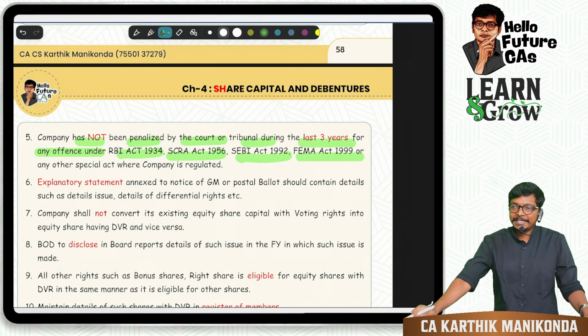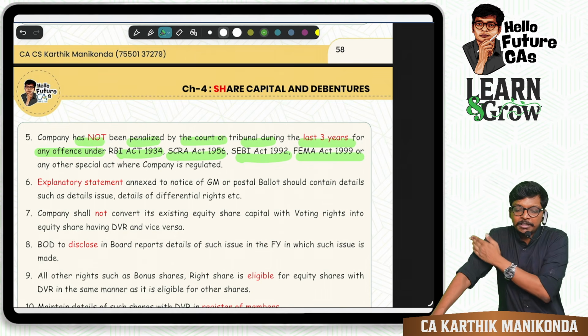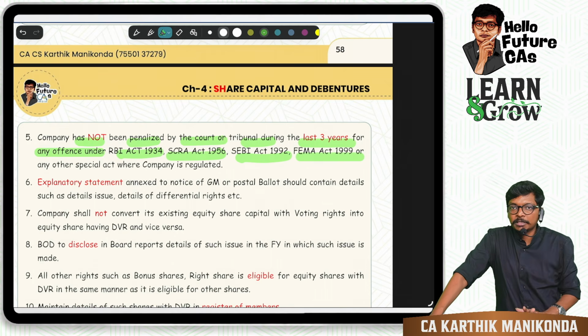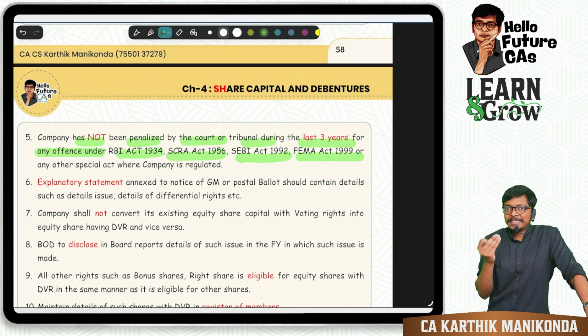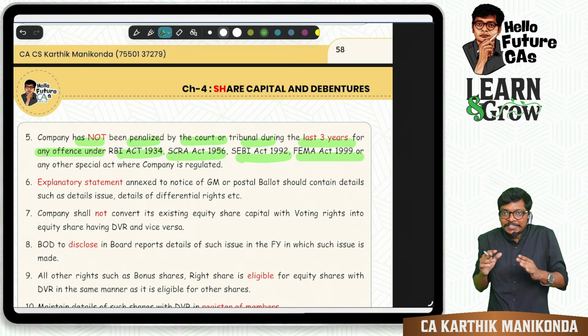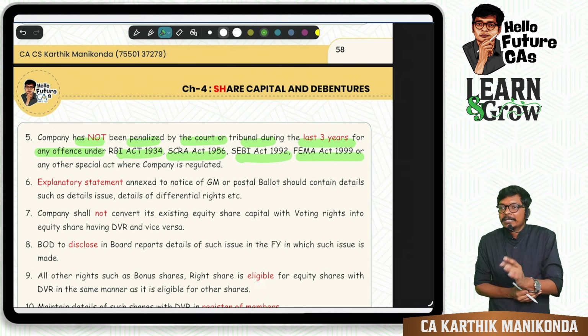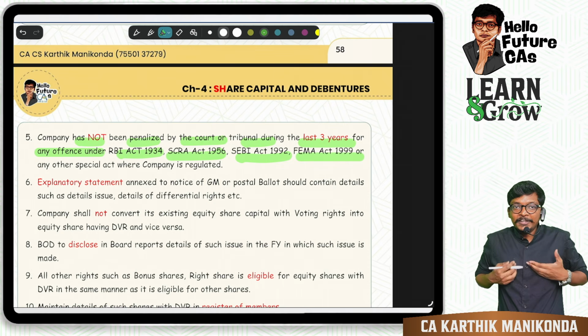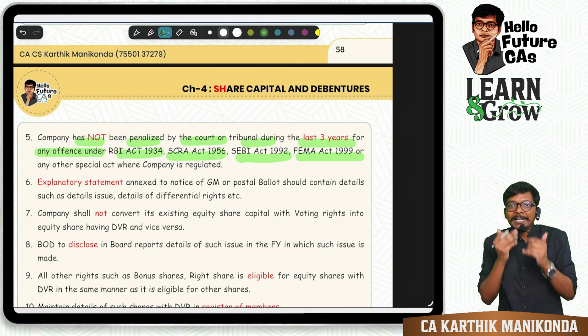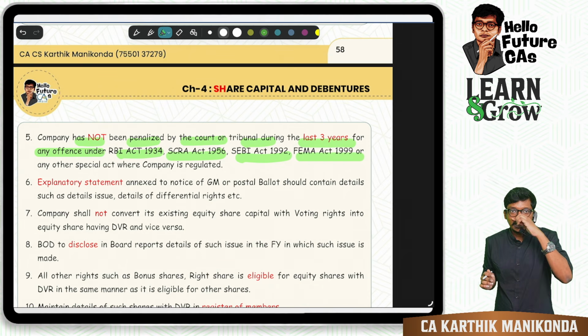Are you all following, guys? It's actually not FEMA Act, it's Foreign Exchange Management Act. For example, in FEMA, if you don't follow the schedules, penalty. Sir, I spent more than 2,50,000 without RBI's permission. Some offense it is. We don't have penalty in the syllabus, so I didn't teach you in other laws, but it's there.